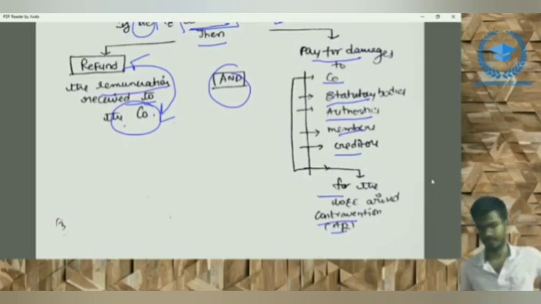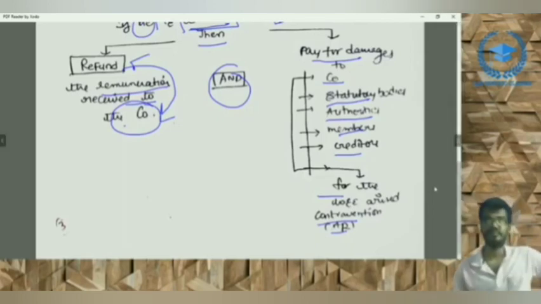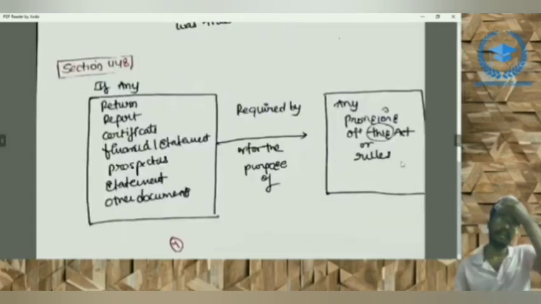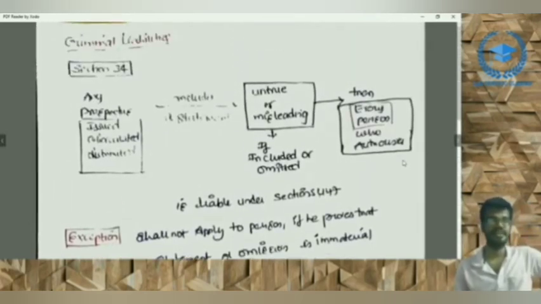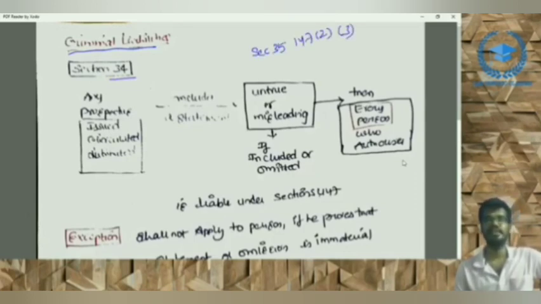Once again, coming to our next topic, that is criminal liability. We have completed civil liability, that is section 35, 147.2, and 147.3. We are now going to discuss criminal liabilities.